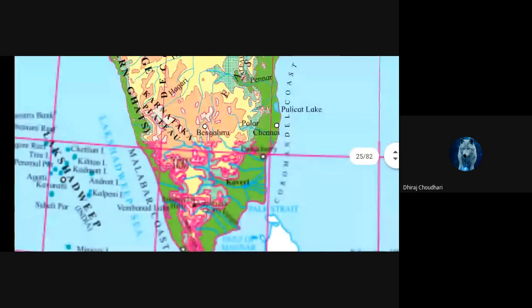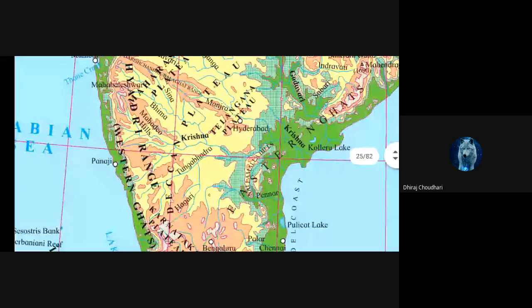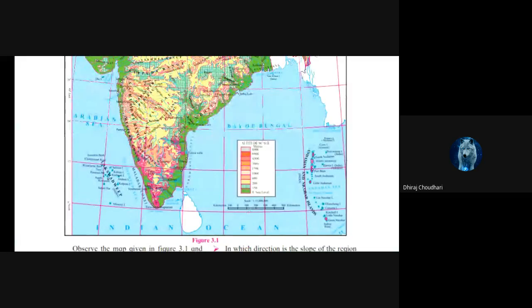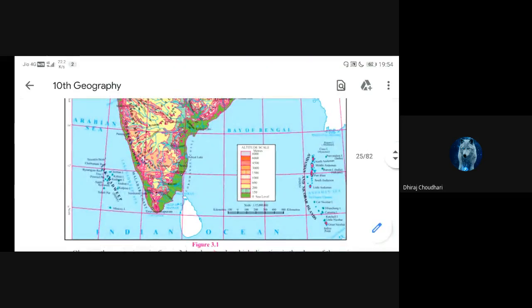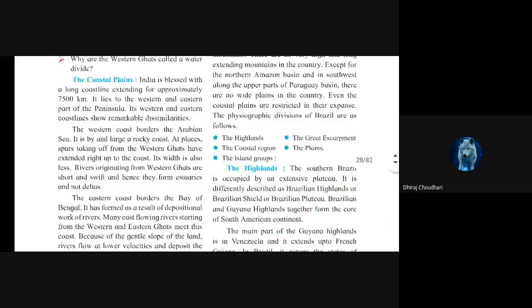But this is not the case in the Western Ghats or the Western coastal area, because there are very steep slopes and very swift rivers, and whatever soil the river carries goes directly to the Arabian Sea. It does not get settled in the place. Okay, so guys, this is all about the coastal plains.